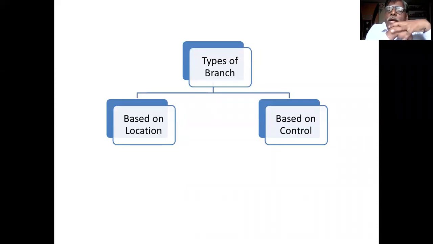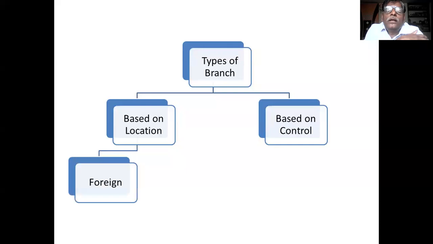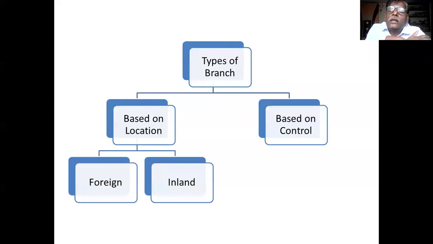The types of branches based on location. If you classify the branches based on location, means where the branches are located, whether within the city, outside the city, or outside the nation, within the nation. If you consider the geographical location of the branch, then the branches are classified into one is foreign branch, another is inland branch. Inland branch you first write, and then you write the foreign branch.